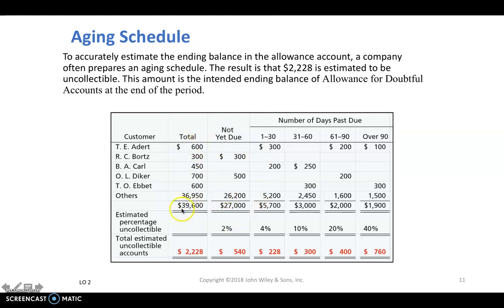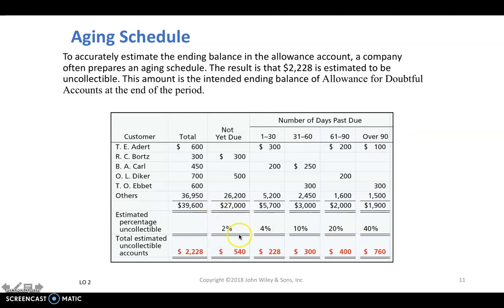In this case, the accounts receivable for this company, a new company, is 39,600 at the end of this period. And when we age it, some customers just bought the stuff, and some customers' accounts receivable have been outstanding for 1 to 30 days, other customers between 31 and 60 days, and so forth.